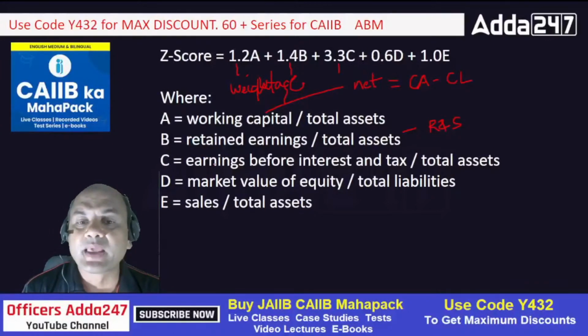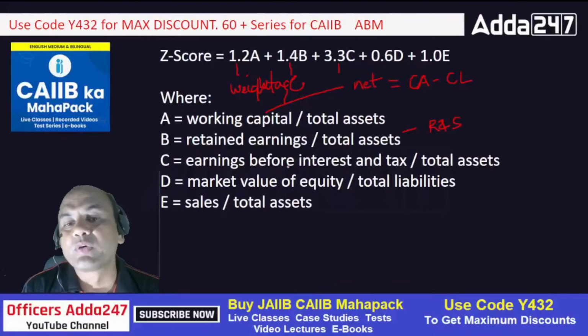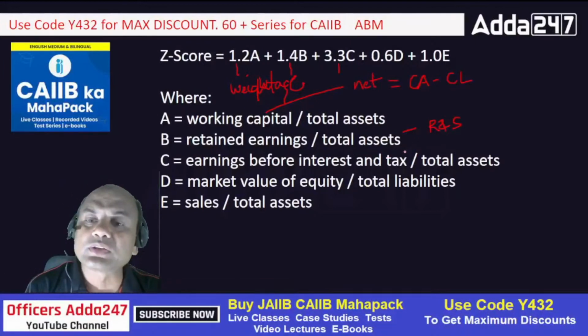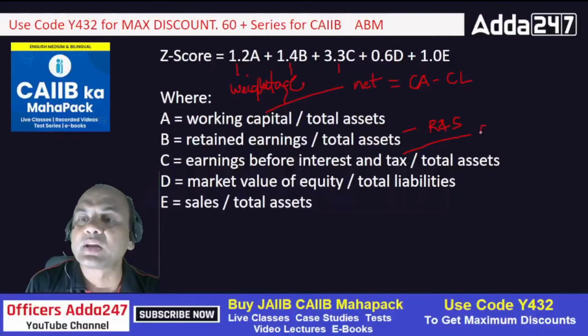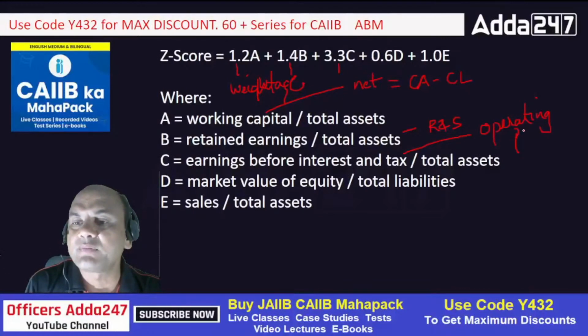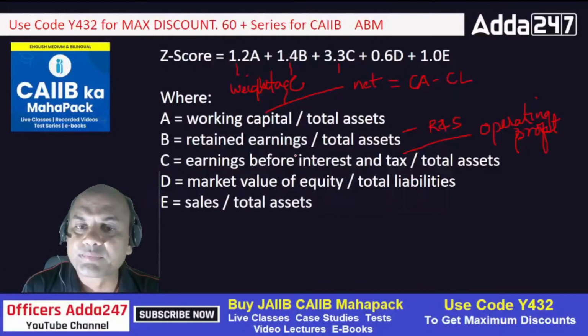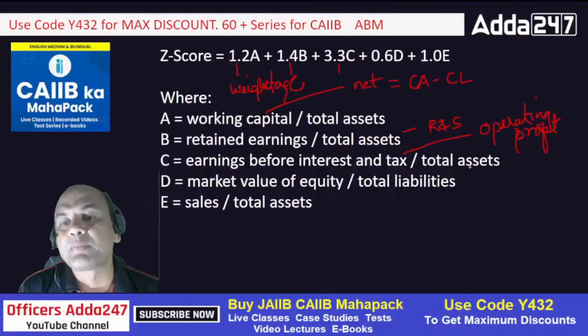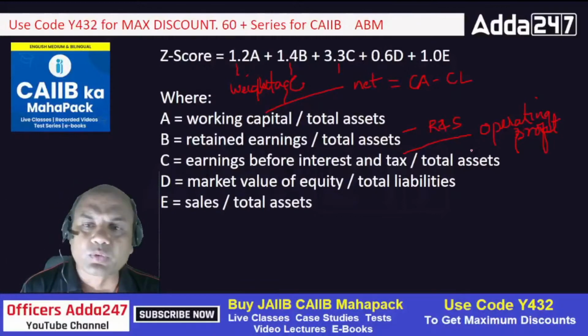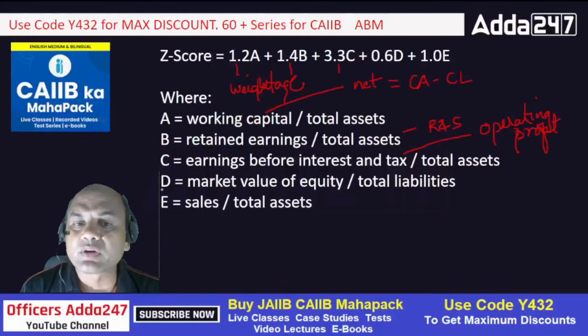What about C? EBIT, earning before interest and taxation. So EBIT means net profit before interest and taxation. Another name for this is operating profit. Always remember, the other name for this is operating profit, or EBIT. So EBIT upon total assets. Again total assets. Okay, D is what?